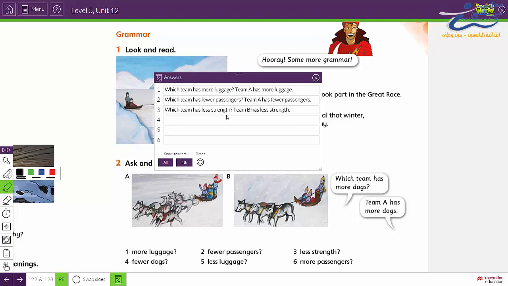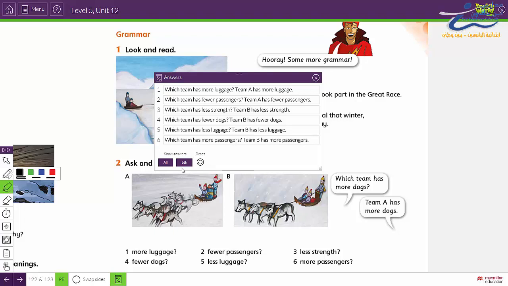Okay, so Team B has less strength, because Team B has just 3 husky dogs, but Team A has 5 husky dogs. Number 4. Which team has fewer dogs? The answer will be Team B has fewer dogs, just 3. Number 5. Less luggage. Which team has less luggage? Team B has less luggage. Number 6. Which team has more passengers? Team B has more passengers.